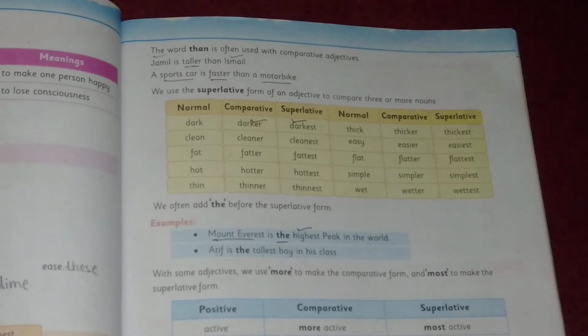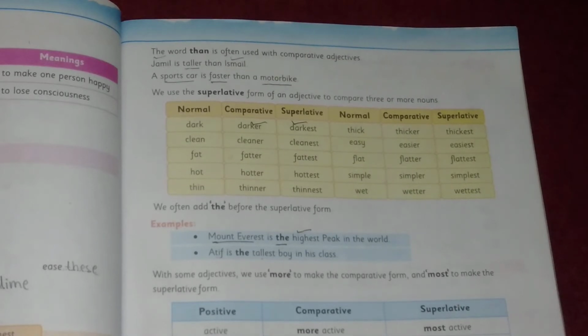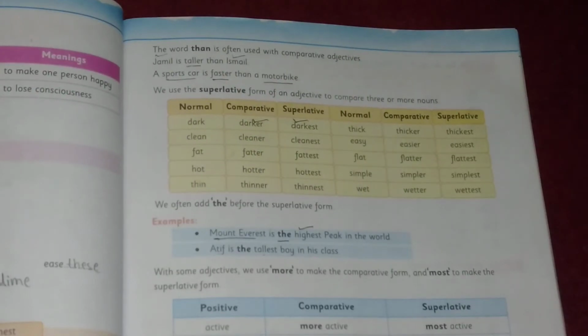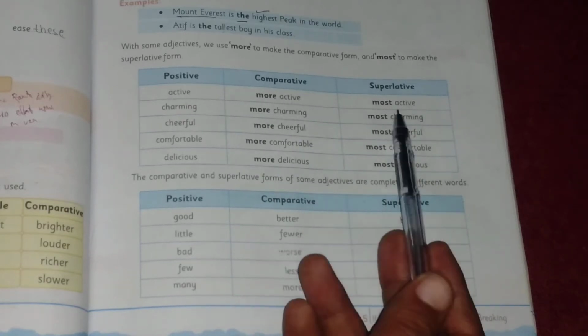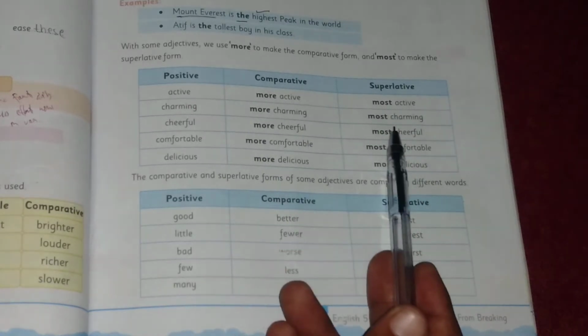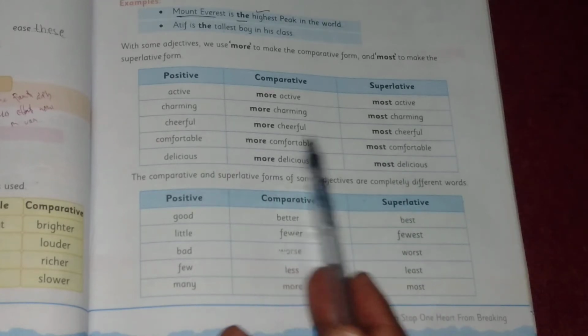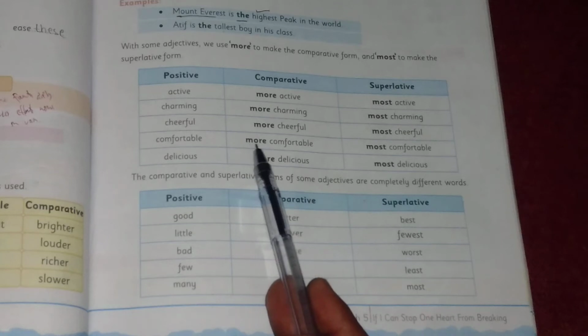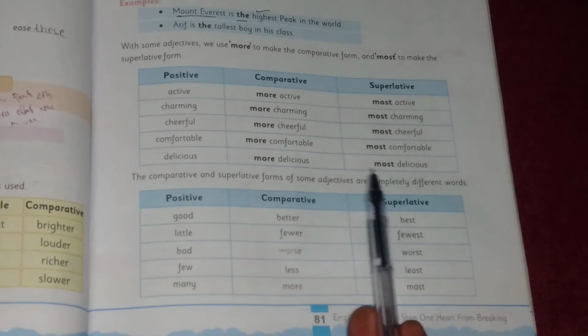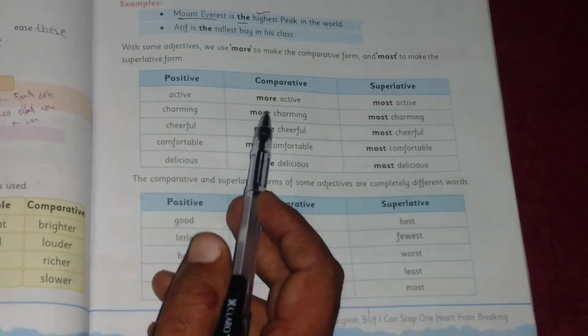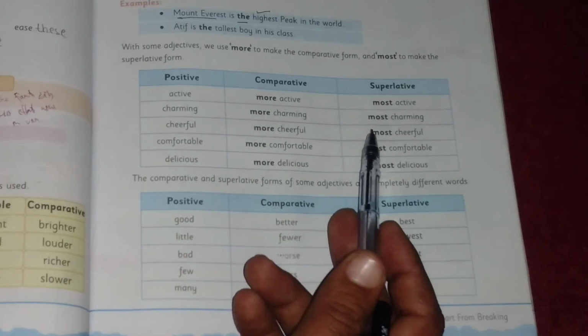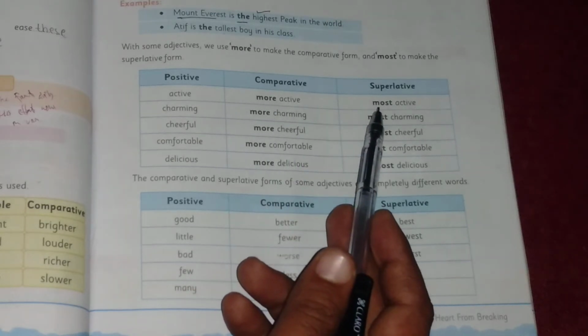If a word consists of two syllables, then we use more and most: more in comparative form and most in superlative form.